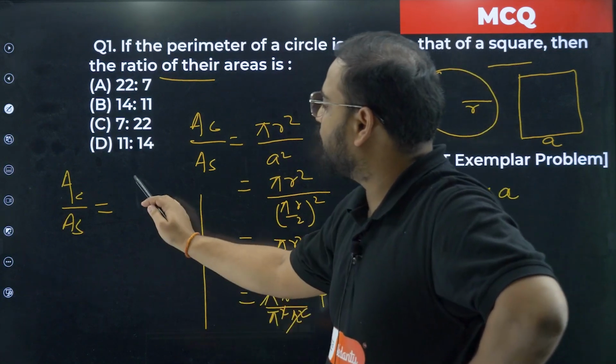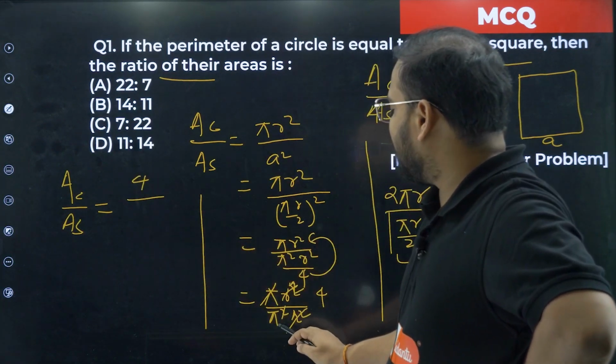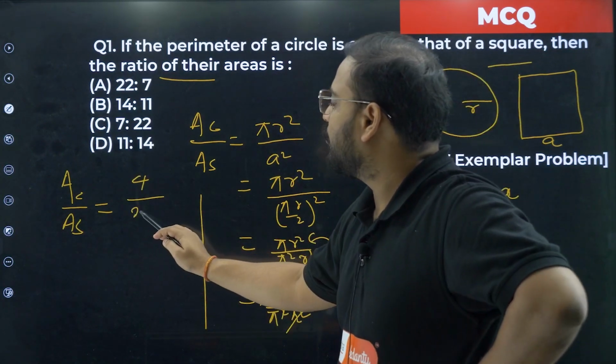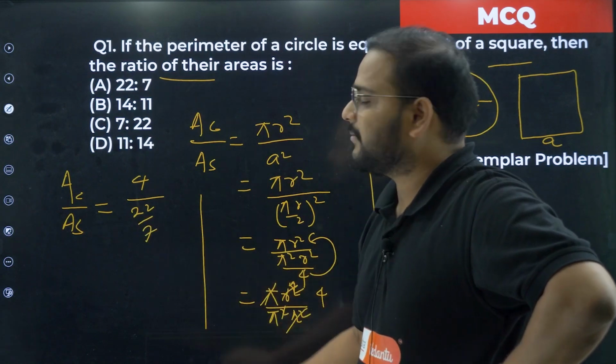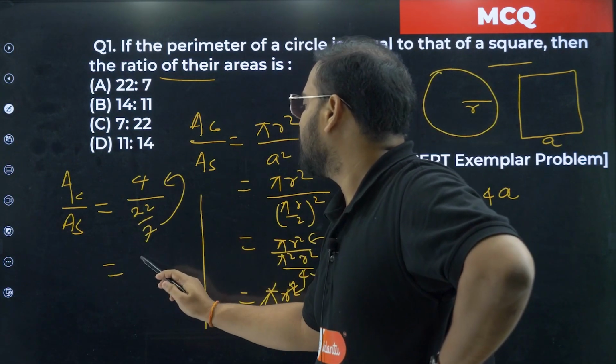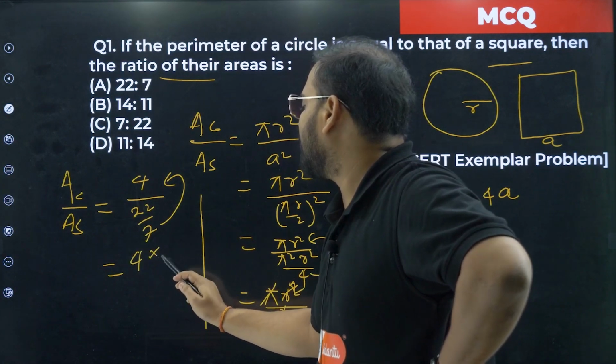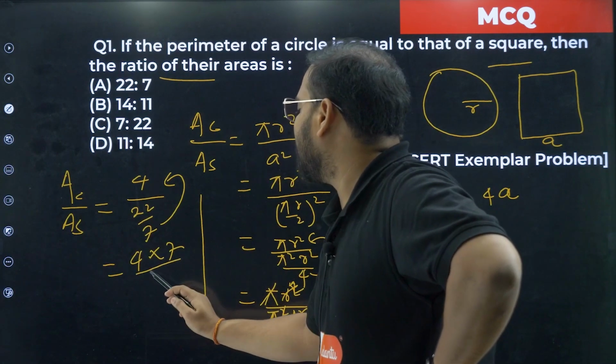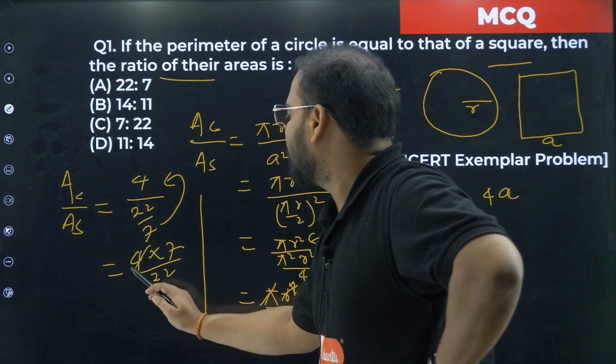I have only 4 left, and pi left in the denominator, so 22 by 7, the 7 will go up, so 4 times 7 by 22.